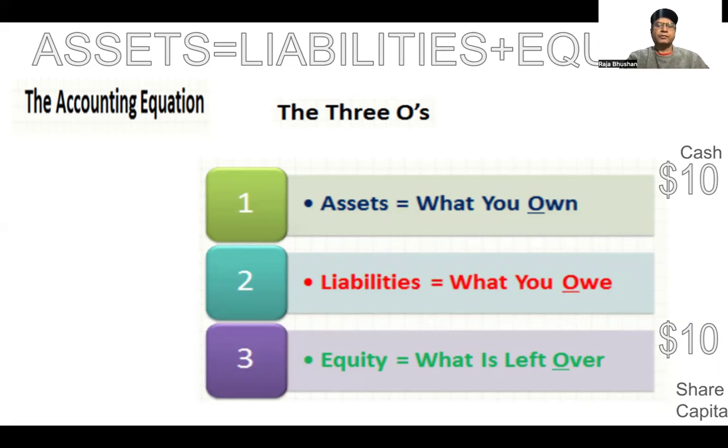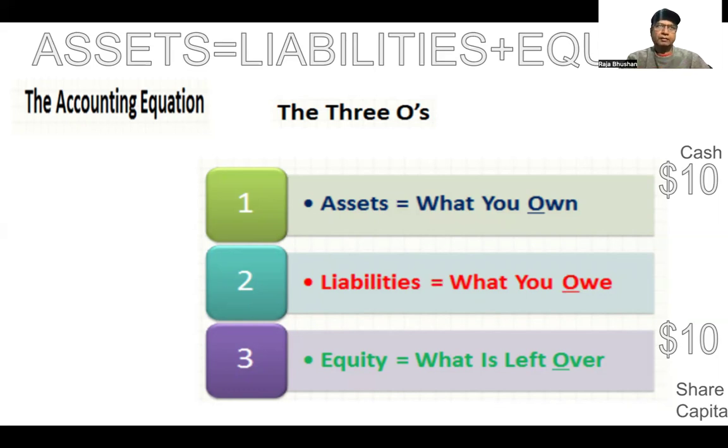And this is the most basic thing where all of us have to be very perfect because this is the foundation of accounting. So as you understand, assets are those which the business owns, liabilities are those which the business owes to third parties, and equity is what is remaining in the business after the liabilities are paid off from the assets that are sold when the business gets liquidated. That is what is left over.